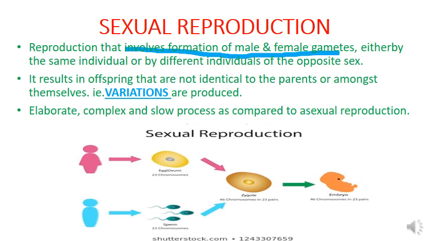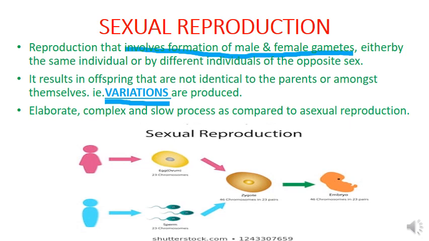In sexual reproduction, two parents are present, that is one male parent and one female parent, and there will also be the involvement of gametes. The male parent will produce male gametes and the female parent will produce female gametes. Then another important thing regarding sexual reproduction is that variations are produced.